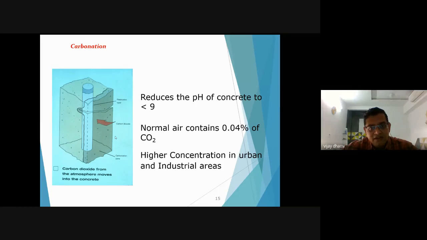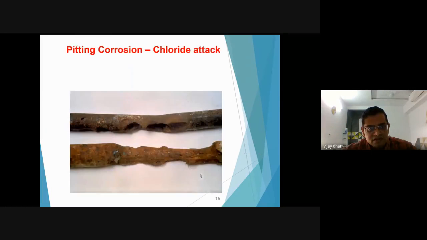And the carbon dioxide will penetrate into the concrete. It reaches the reinforcement and leads to corrosion of the reinforcement. So carbonation occurs in highly concentrated areas: industrial areas, polluted areas, and urban areas, meaning the highly dense areas. If the presence of carbon dioxide is more, then carbonation can affect your structure.